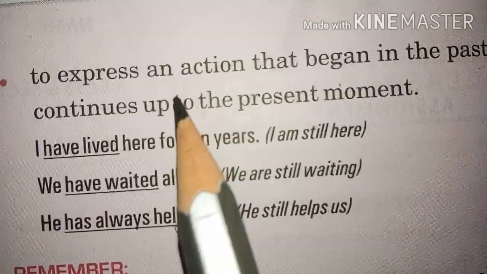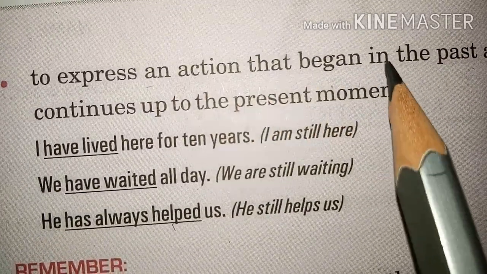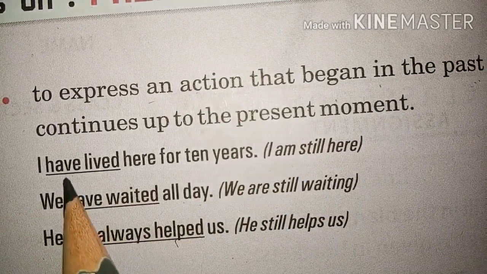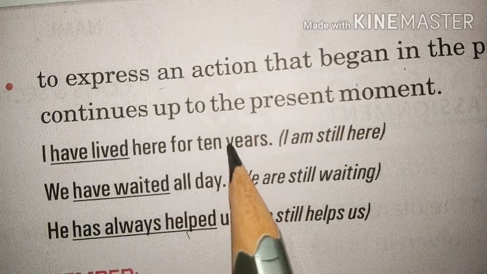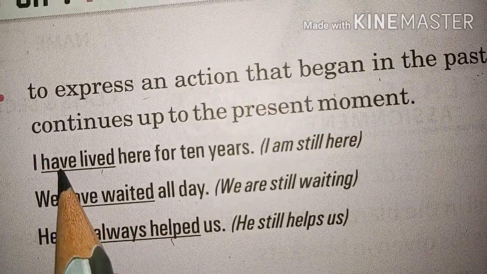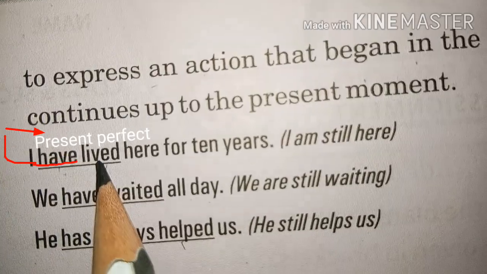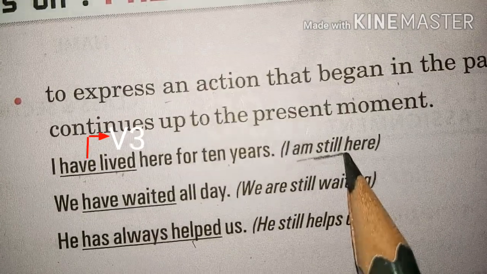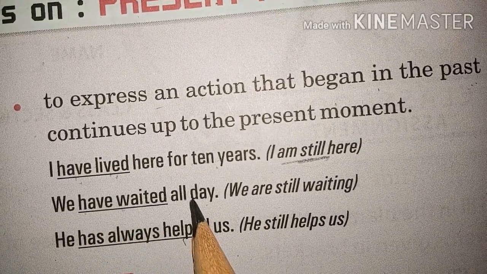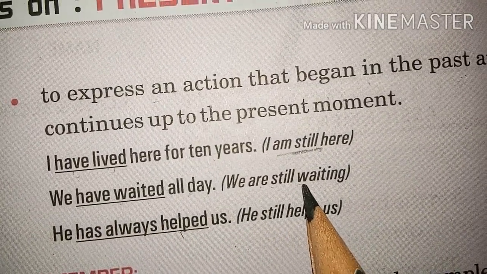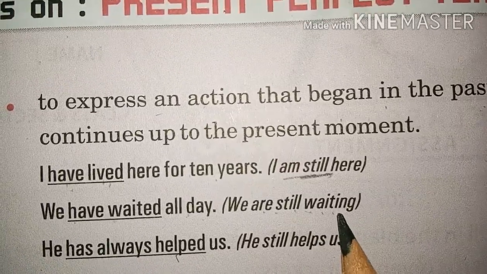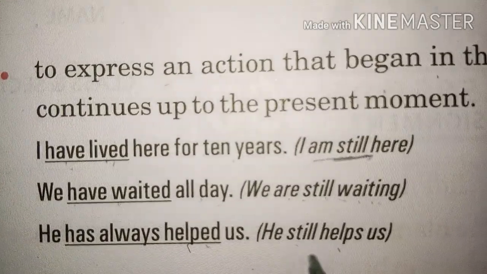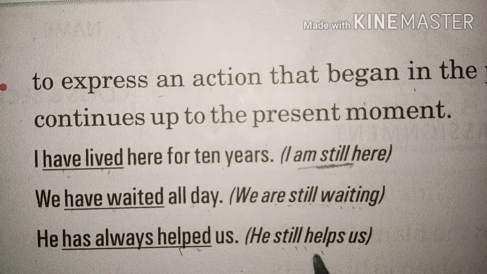Okay. Fourth, to express an action that began in the past and is continuing in the present. For example, I have lived here for 10 years. I have lived. Have is the present perfect form, lived is the third form of the verb. That means I am still living here. We have waited all the day. That means we are still waiting. The action is continuing till the present moment. He has always helped us. That means he still helps us. At the present moment also, he helps us.